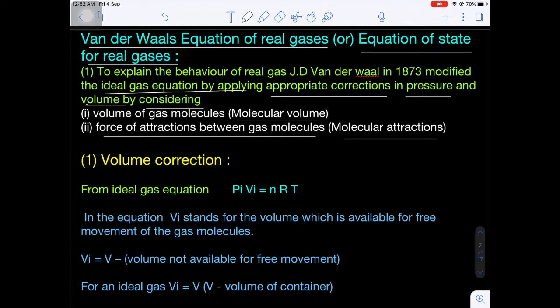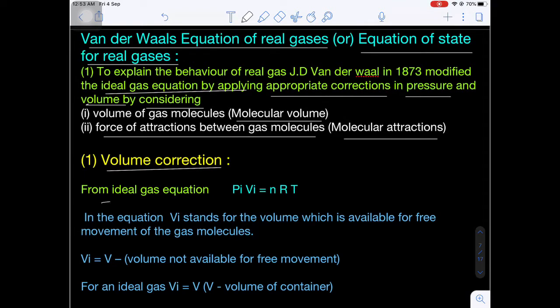Number two, the gases do not have any attractions and repulsions among themselves. That is the assumption in the kinetic theory of gases. But in real gases, there must be some attractive forces between the gas molecules. So that's why he made two corrections, one correction in the volume and one correction in the pressure. This is a very important concept. First of all, we are discussing the volume correction.